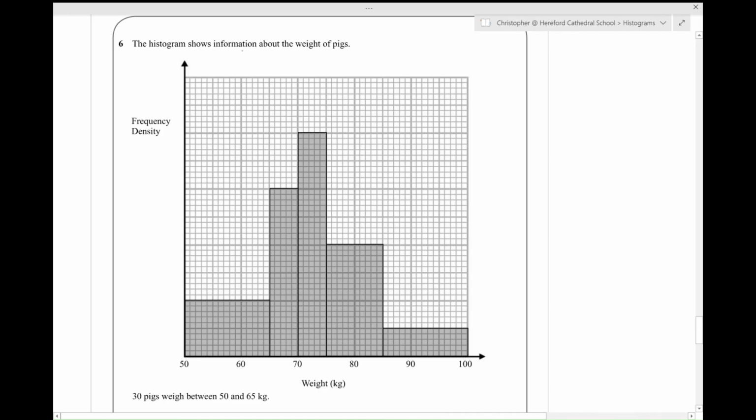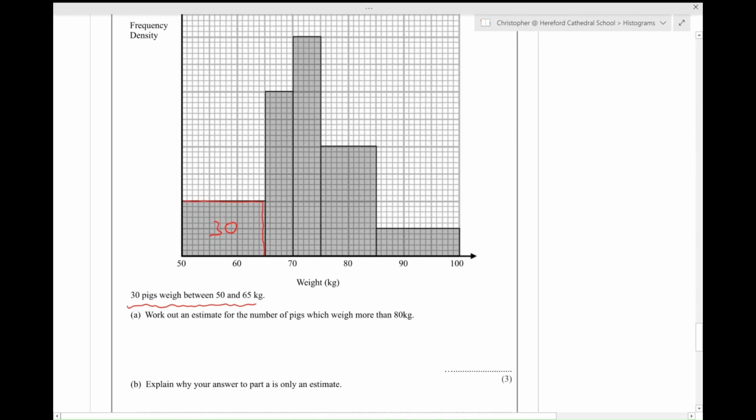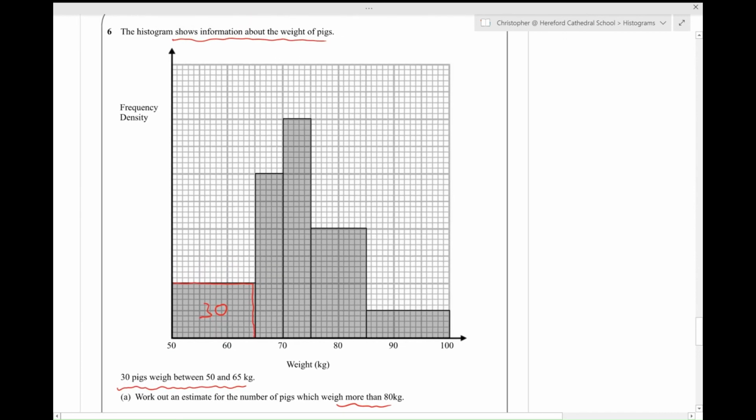The histogram shows information about the weight of pigs. Right, 30 pigs weigh between 50 and 65. So I know that this area of the histogram relates to 30 pigs. Work out an estimate for the number of pigs that weigh more than 80. Well, if I look at this bar that I know, I can see that I could split it into 6 5 by 5 squares, which would mean that each 5 by 5 square would be worth 5, because 6 5s have 30.